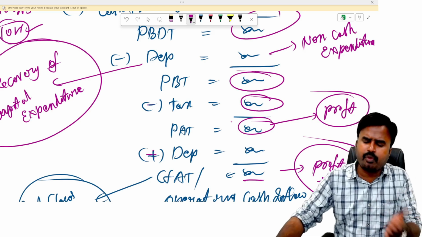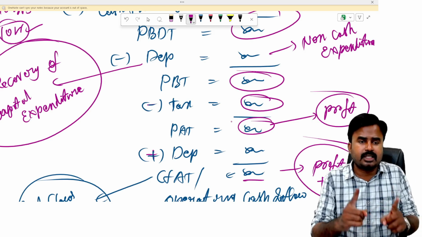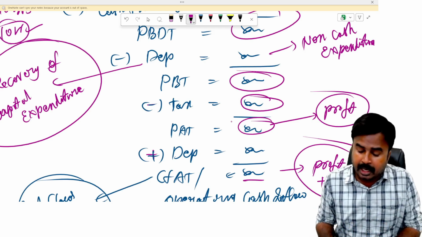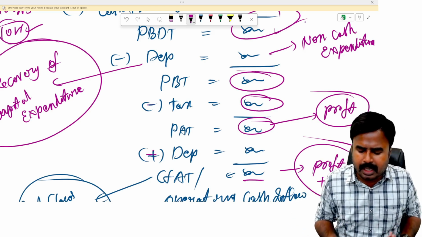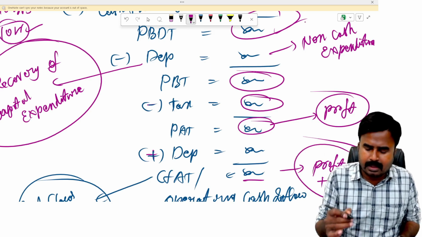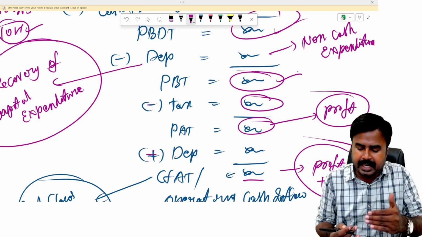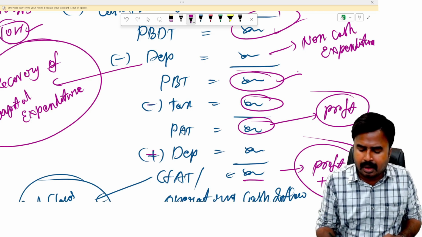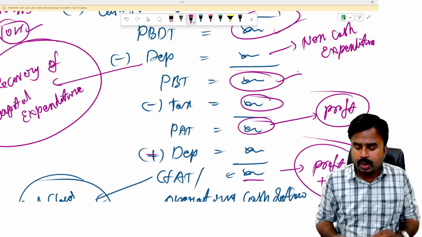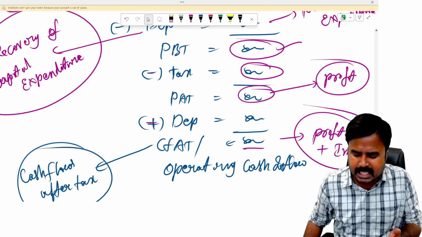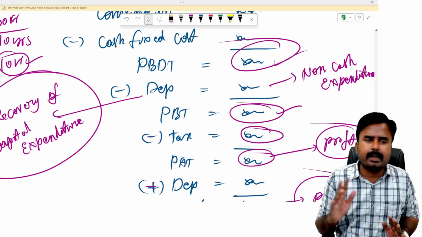So why are you deducting and why are you adding? For getting tax saving, I'm reducing such a huge number called depreciation from PBDT. If I pay tax on PBDT, I should pay higher tax liability. I don't want to pay higher tax liability, I'll pay a lower tax amount. For that reason, I'll apply tax on PBT only. So deduct your depreciation from PBDT, then get the taxable profit, deduct the tax liability, and then arrive at the profit. To that, add back depreciation. Once we add depreciation, because that's a non-cash expenditure, I'll get what? CFAT.